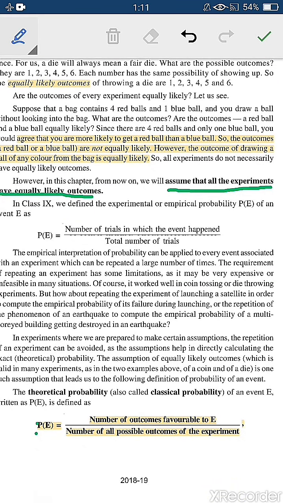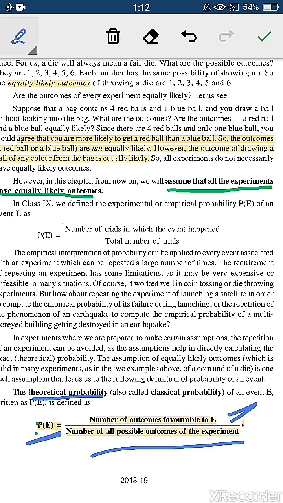So moving on with the definition now. In this chapter we are going to start with theoretical probability. In this theoretical probability I have explained: what is the probability of an event? Probability of an event is the number of favorable outcomes divided by the total number of outcomes, that is, the number of all possible outcomes. What do you mean by favorable outcomes? Favorable outcomes are those outcomes which you are asked to find.